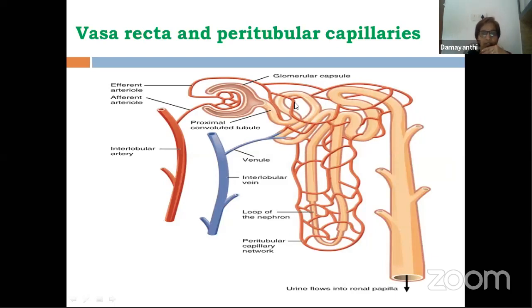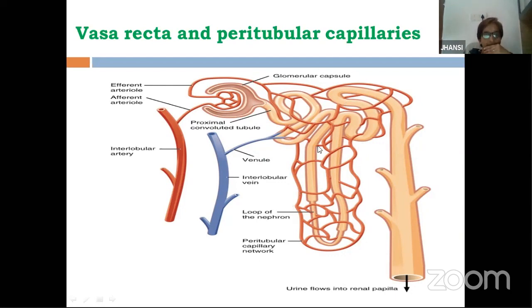This set of capillaries present around the PCT and DCT, the proximal convoluted tubule and the distal convoluted tubule, we call peritubular capillaries.